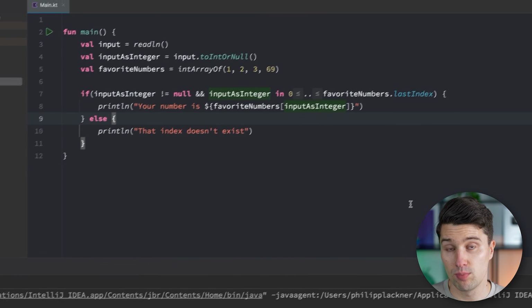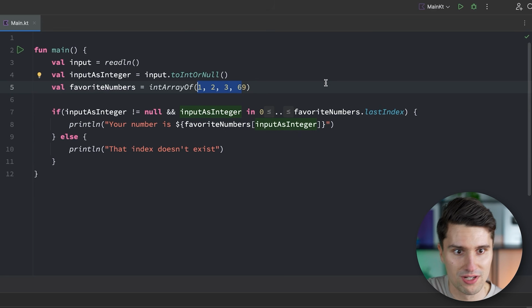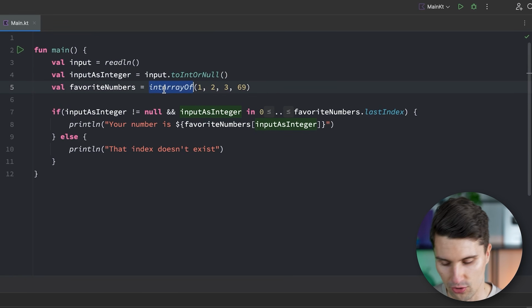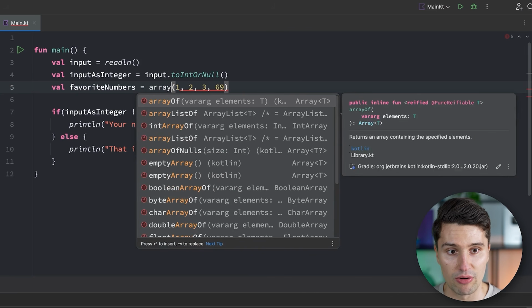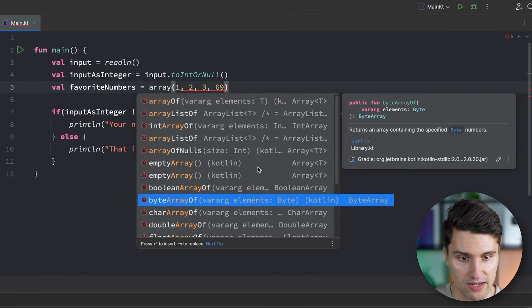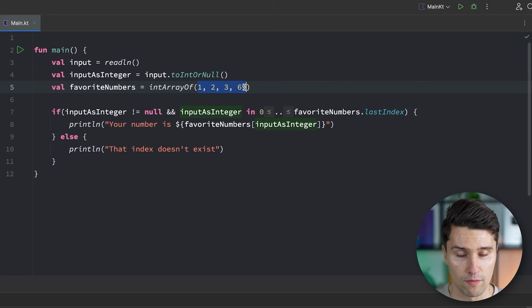and doesn't crash anymore. What's important to know about arrays is that they have a fixed size. So the moment we define this array, we can pass a dynamic number of numbers here, or of course, we can also create other types of arrays. So there's also float array of, there is double array of, there's also a generic array of, where we can pass any type of object, for example, strings. Here's Boolean array, byte array, and so on. So lots of different data types. But what all these have in common is that they have a fixed size. So we can pass a dynamic number of arguments here, but the moment we create this array, we can't dynamically add a 5th number anymore if we added 4 before.